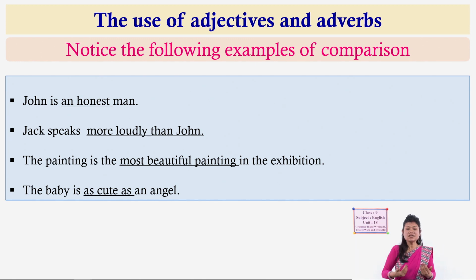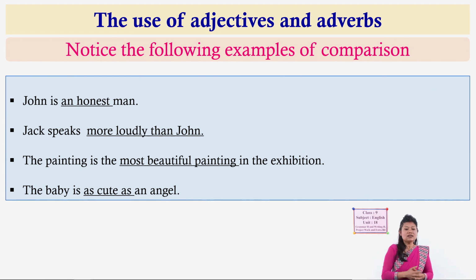So, when we compare more than two things, objects, or persons, for example in the country, in the whole exhibition, in the whole class, in the whole district, in that situation we use the superlative form, and look here, most beautiful. The superlative form of beautiful is most beautiful.